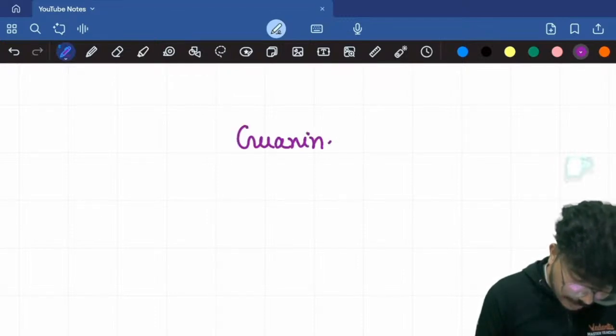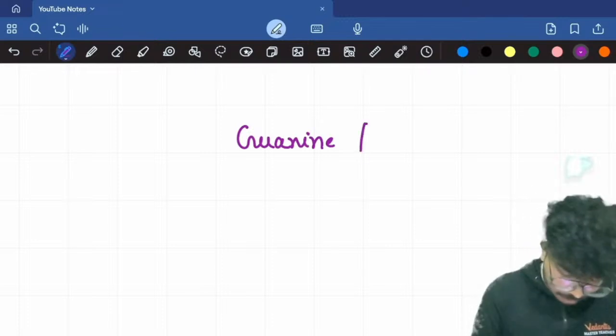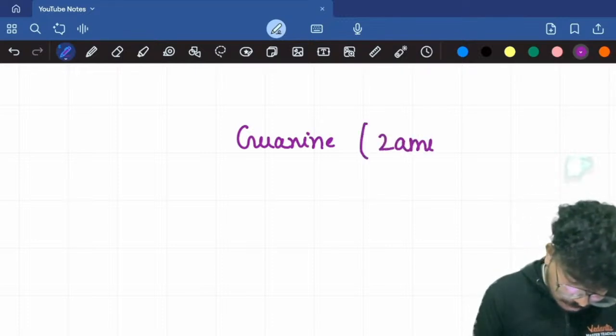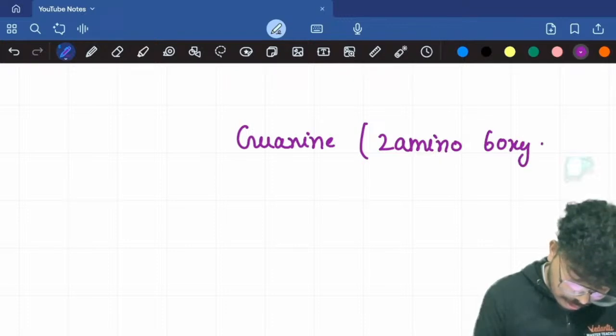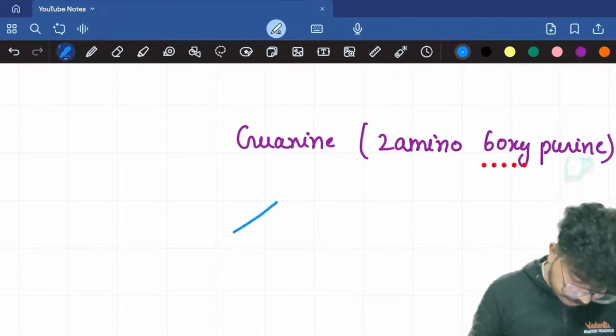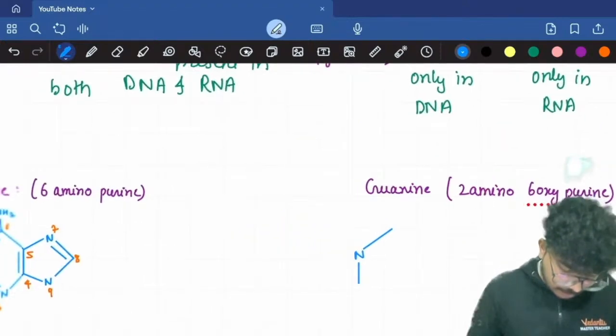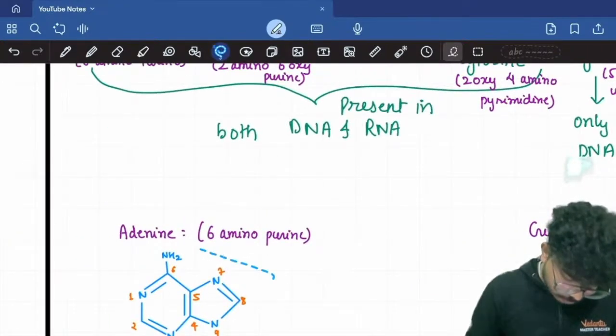Now let's draw it for guanine. Guanine, I told you, is 2-amino 6-oxypurine. Again, I'll draw the purine ring. Better if I can copy the same thing, else it will take me too much time to draw this.